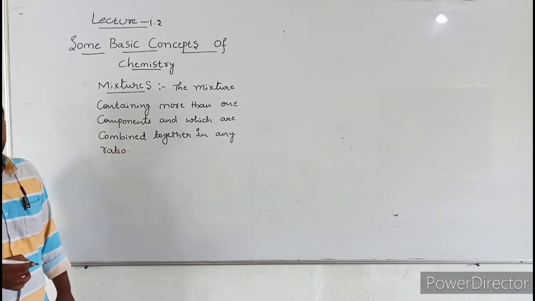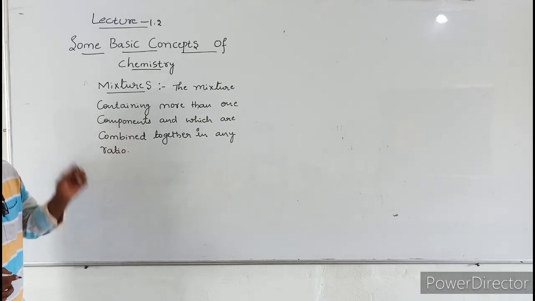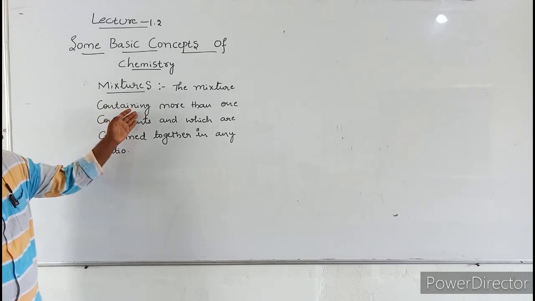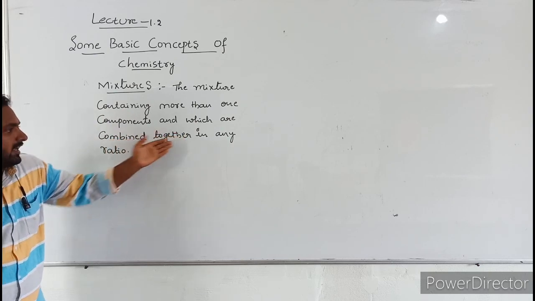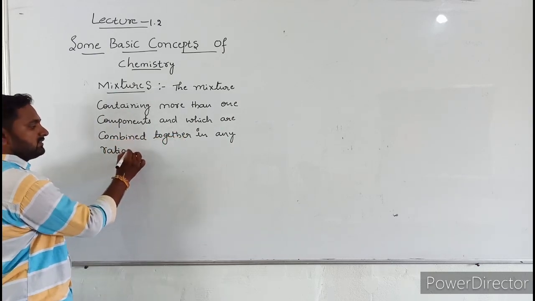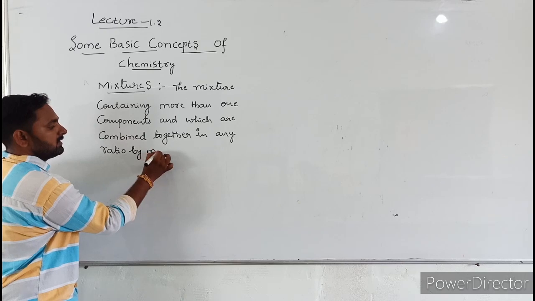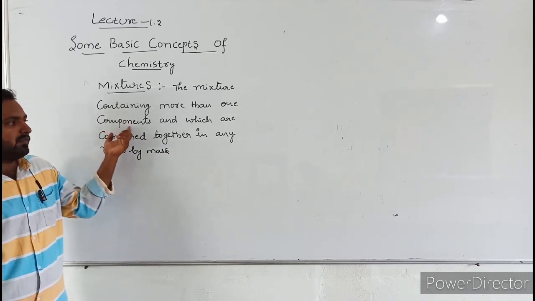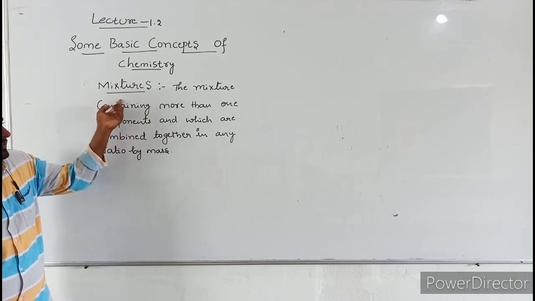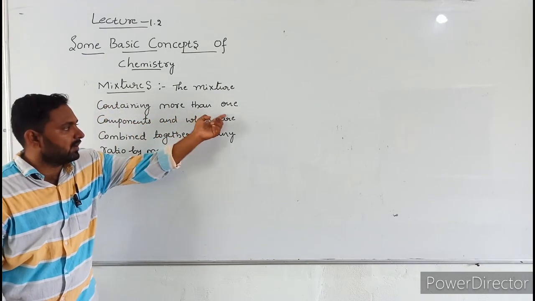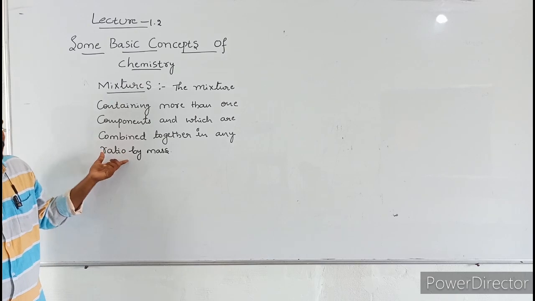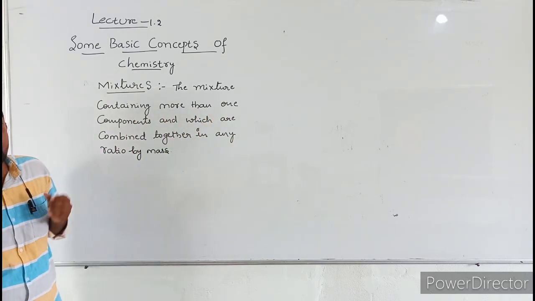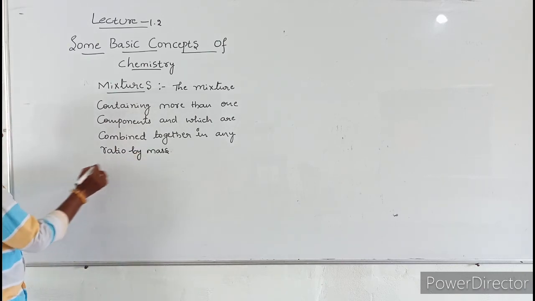But pure substances combine together in a fixed ratio. In mixtures, the components are combined together in any ratio by mass. In pure substances, they contain only one component, but in mixtures, more than one component. And here there is no fixed composition, but in pure substances, there is a fixed composition.